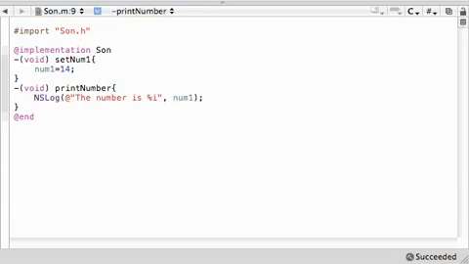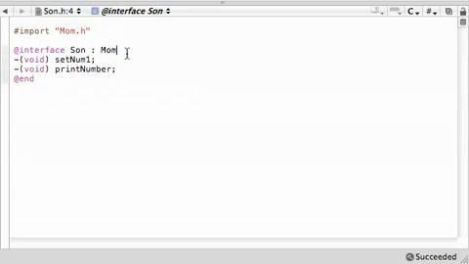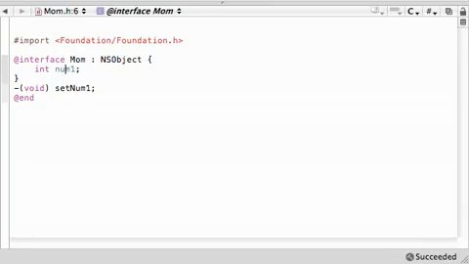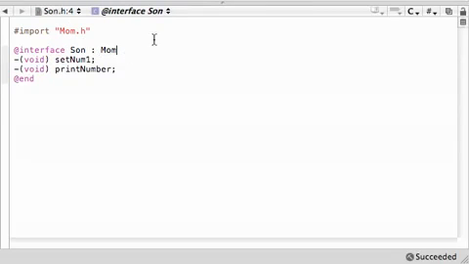In the last tutorial, we learned how to override methods, and this pretty much means that we can add new methods to inheritance classes as well as edit the ones that we inherited. But the cool thing about it is you can't only add new methods, but you can also add new variables as well. So let's go ahead and do that right now. In the Sun header, you see that we don't really have any variables right now, but that doesn't mean we don't have any in our class. We already inherited one from mom, and that was called num1. So we actually have one there, even though we can't see it.